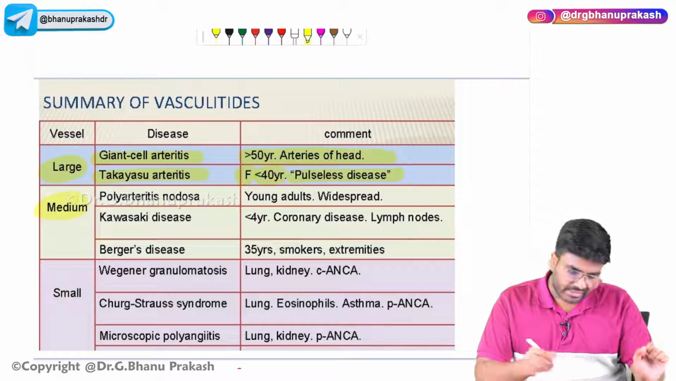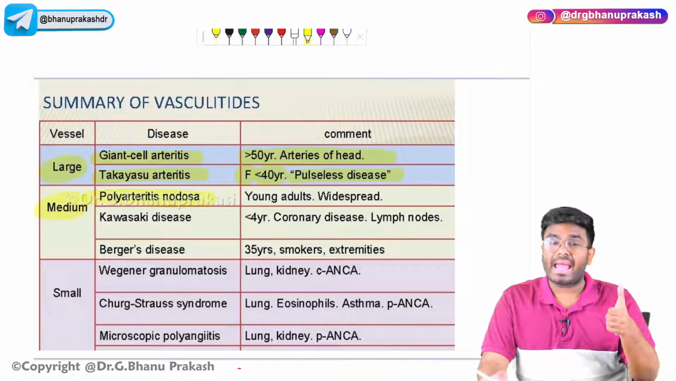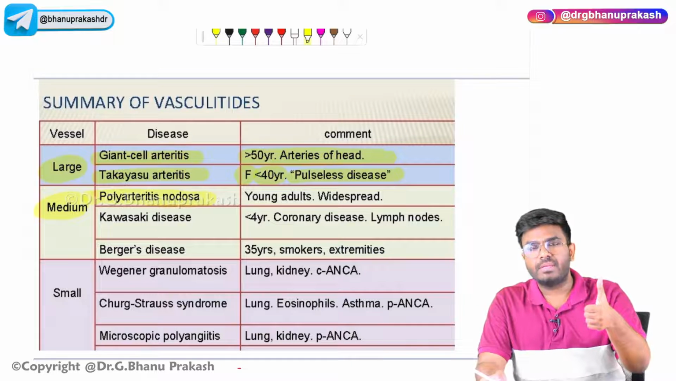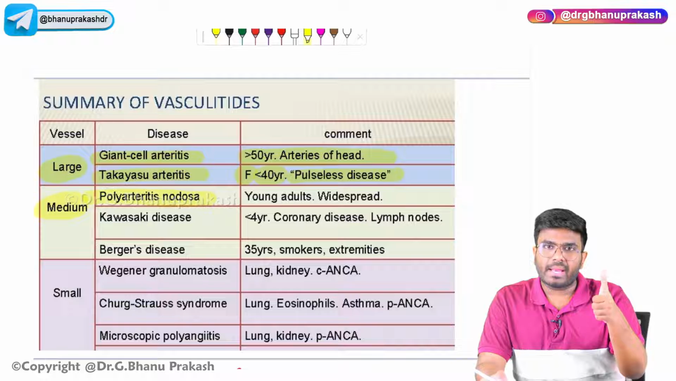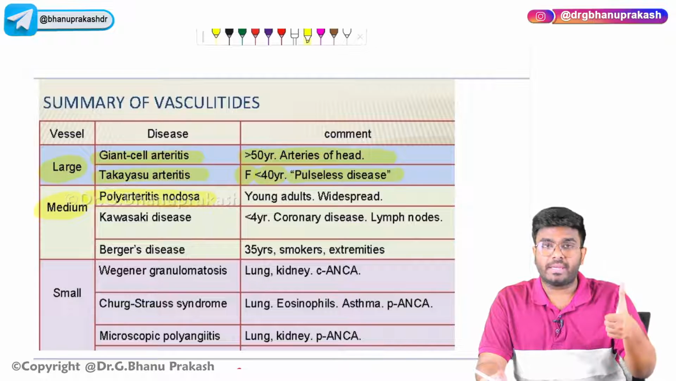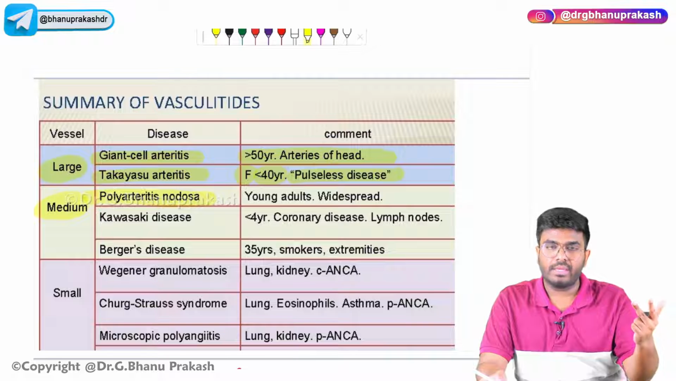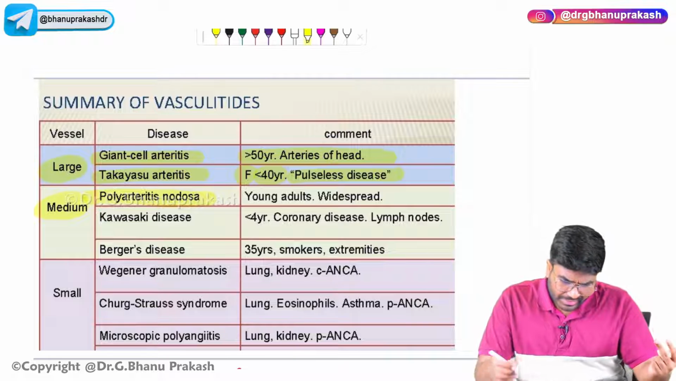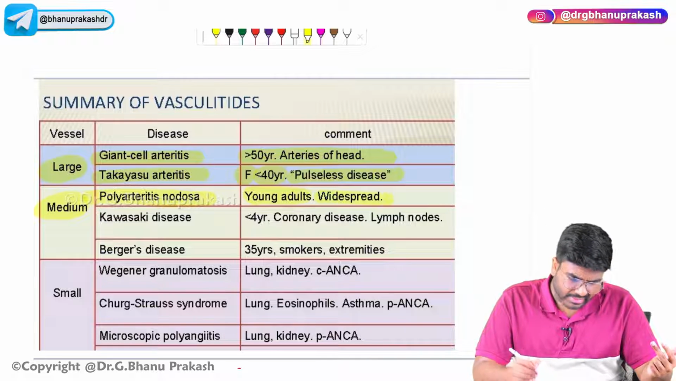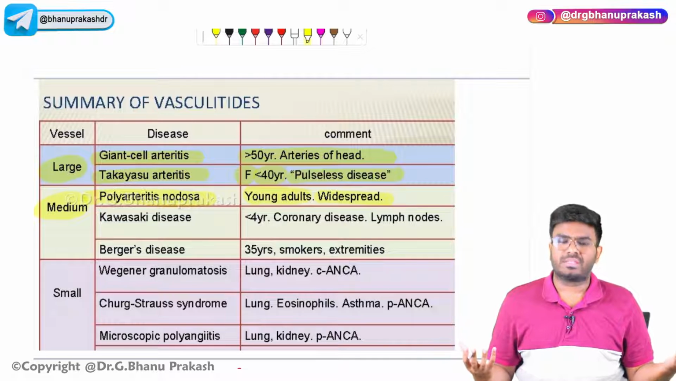What are the examples of medium vessel vasculitis? Polyarteritis nodosa, PAN. Remember, PAN. What are the points which I want you to know regarding PAN? Associated with hepatitis B, associated with hairy cell leukemia, pulmonary arteries are not affected. Seen in young adults. Yes, it's widespread. Polyarteritis, multiple arteries are going to be affected.